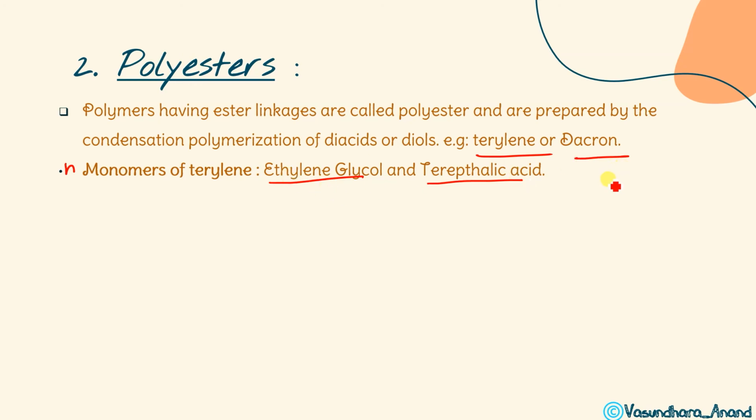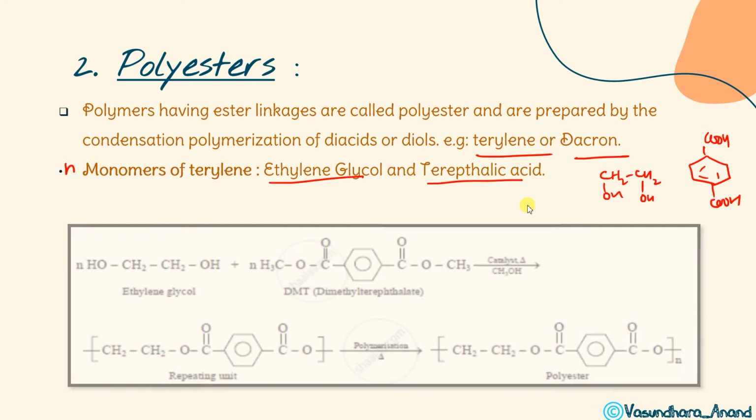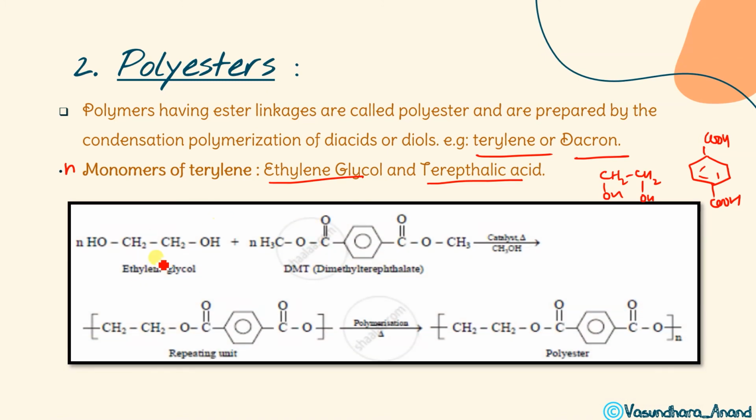I've told you ethylene glycol is like this, CH2, CH2, and here it is OH, OH, and terephthalic acid is this, COOH, COOH. Got it? So they combine with each other and then they form the product. So this is ethylene glycol and this is dimethyl terephthalate. Here it is showing how it reacts later on.